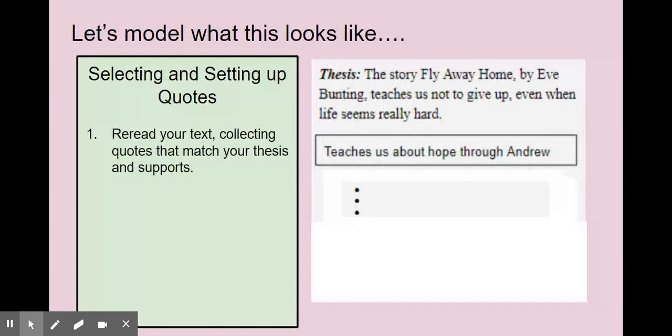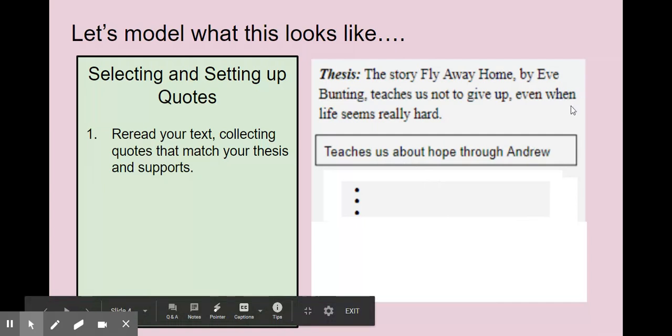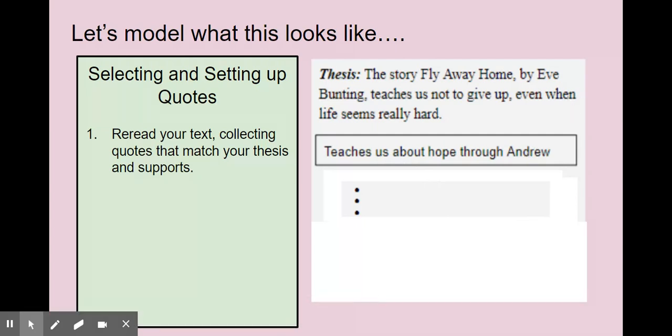All right, so let's model this with Fly Away Home. So first, we need to collect some evidence. So we're going to reread our text, collecting quotes that match our thesis statement and supports. And I have our boxes and bullets organizer here. Our thesis is that the story Fly Away Home by Eve Bunting teaches us not to give up, even when life seems really hard. And one way that we are taught this lesson is through the character of Andrew.